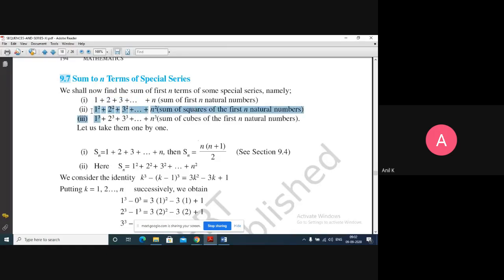Second formula is the sum of squares of first n natural numbers: 1 square plus 2 square plus 3 square and so on till n square. If I consider the squares like 1, 4, 9, 16, 25 till the n square term and add the terms, we have a formula for that. Not only that, we have one more formula, that is the sum of the cube of first n natural numbers: 1 cube, 2 cube, 3 cube, if I add all these cube numbers till n cube, we have the formulas. First note down these formulas. What are the formulas?